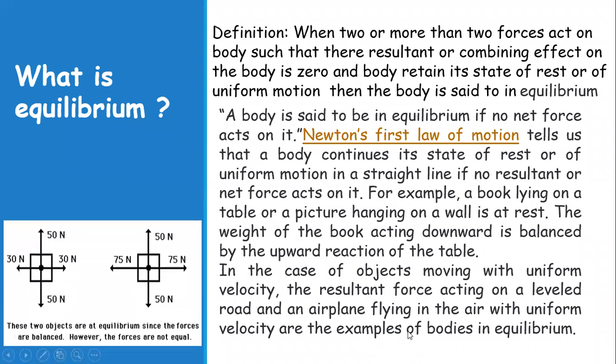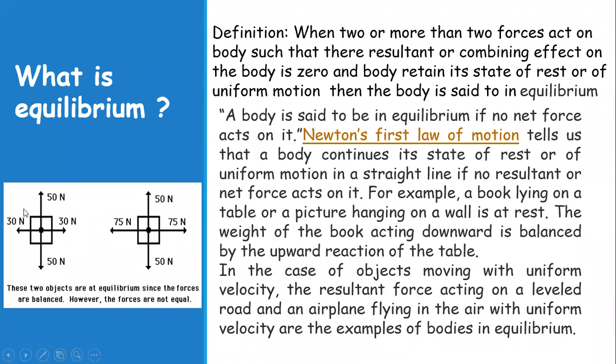For instance, you can see in this diagram that these two bodies are in equilibrium. The upward force balances the downward force, and the horizontal forces are all balanced. A body is said to be in equilibrium when no net force acts on that body. The same is stated in Newton's first law of motion, about the state of rest or of motion in a straight line.